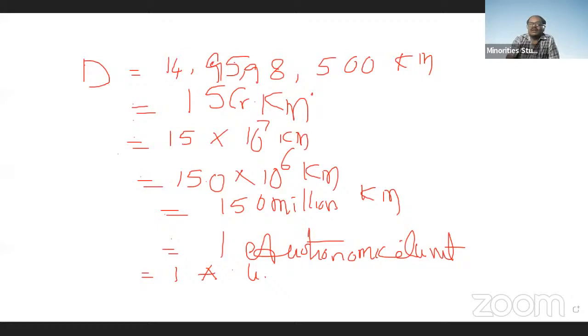So the next one is, what is the speed of light?